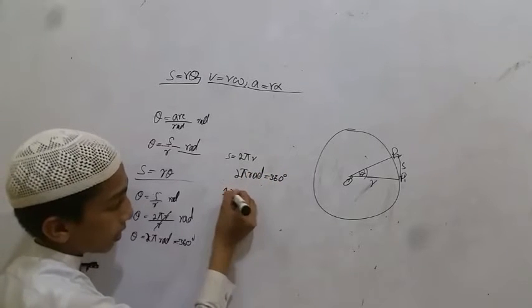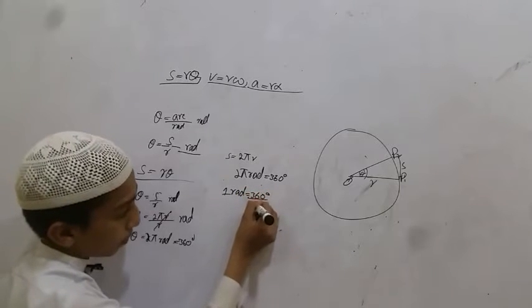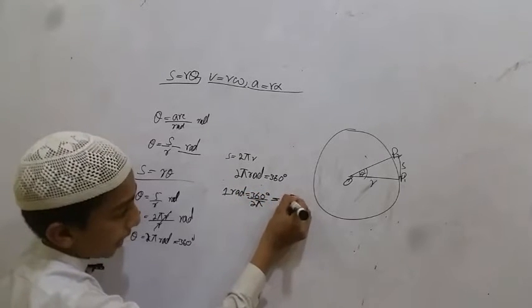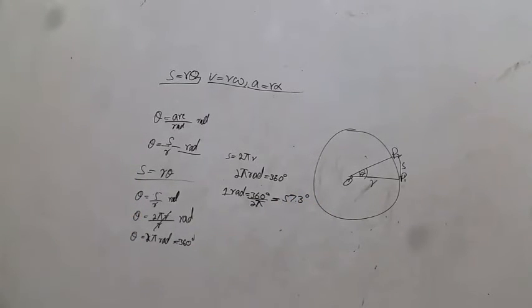So 1 radian is equal to 360 degrees divided by 2 pi, which is equal to 57.3 degrees. This is the value of 1 radian.